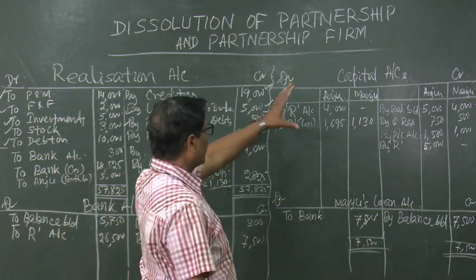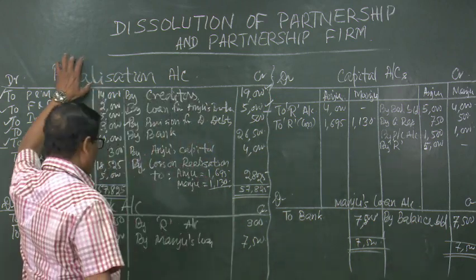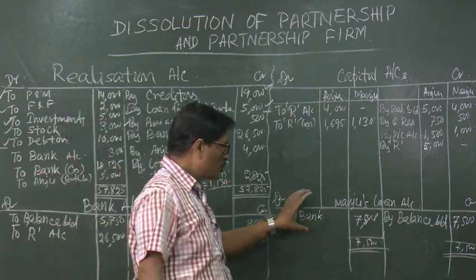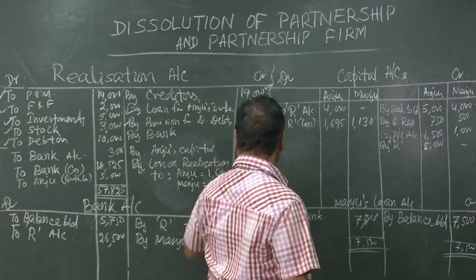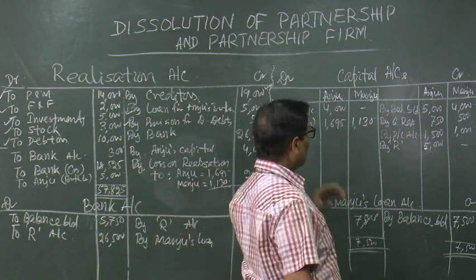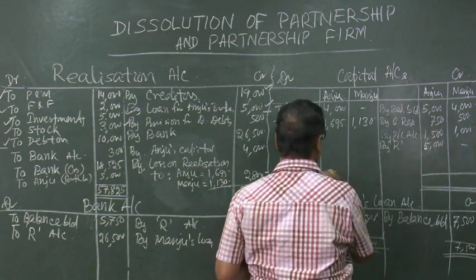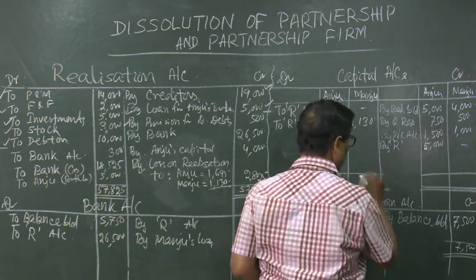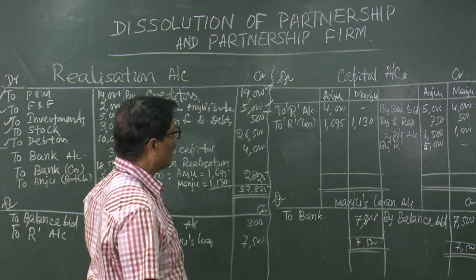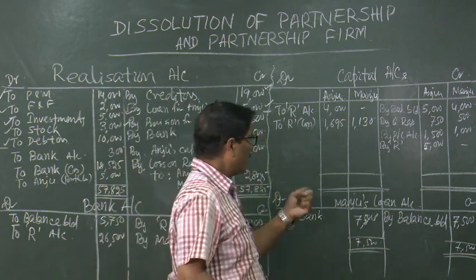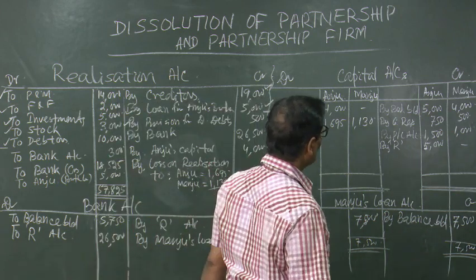Then we will close the capital accounts, because realization account is closed. Now, this Manju's loan account is closed, only capital account is there and bank account is there. Now, capital account will be closed. No need of keeping any space for the balance, because the accounts will have to be closed. Now, come to Anju.